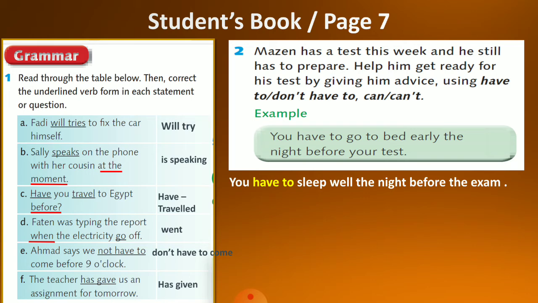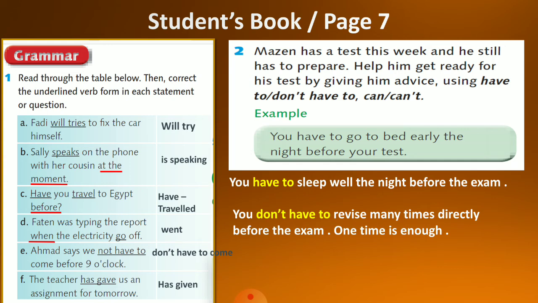Let's move to don't have to. We can say you don't have to revise many times directly before the exam. One time is enough, which means that it is not necessary to revise many times. One time is enough, or that you don't need to revise many times. Let's move to can.